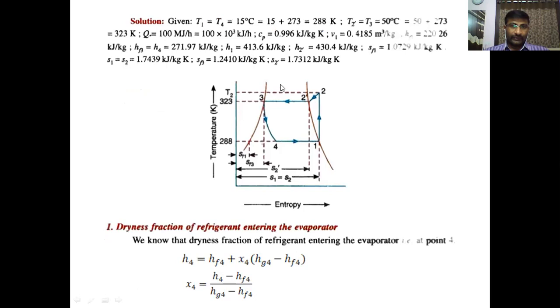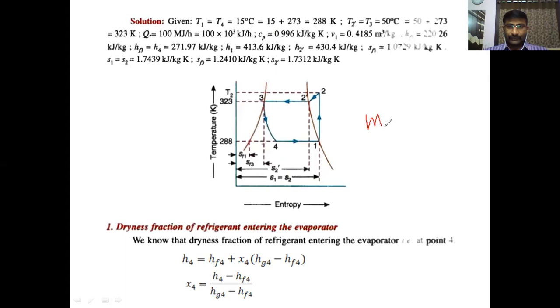So the heat rejected in this process is H2 minus H3. H2 minus H3 is equal to 100 megajoules per hour, that is MR, the mass flow rate of refrigerant, into H2 minus H3.